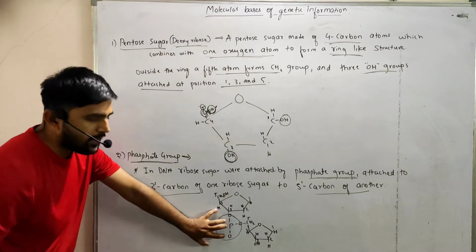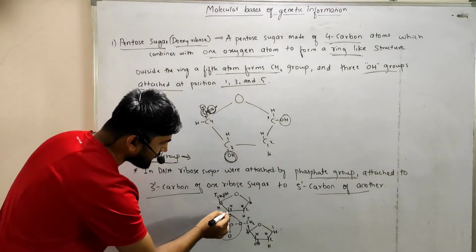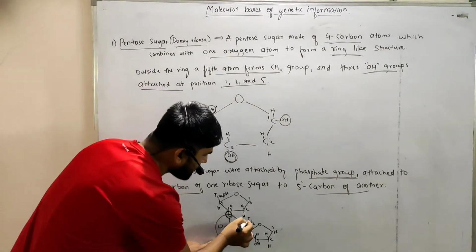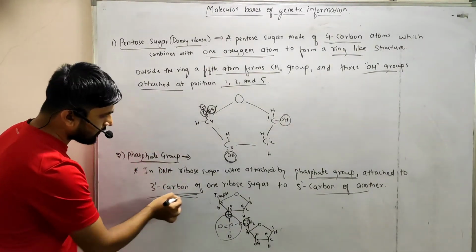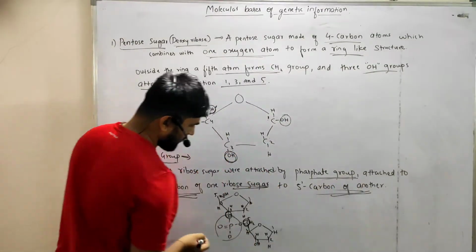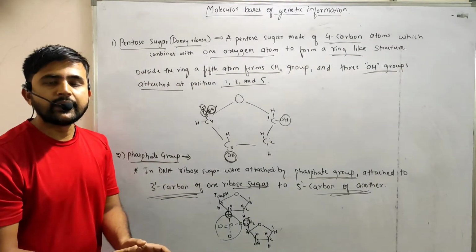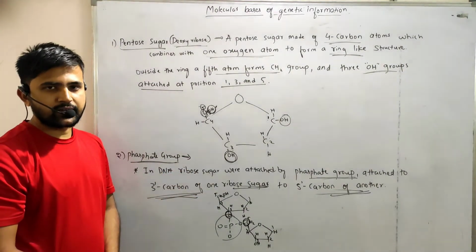So the phosphate group attaches the third carbon of one pentose sugar to the fifth carbon of another pentose sugar. Like this, it will make a nucleic chain, a chain of the pentose sugars.